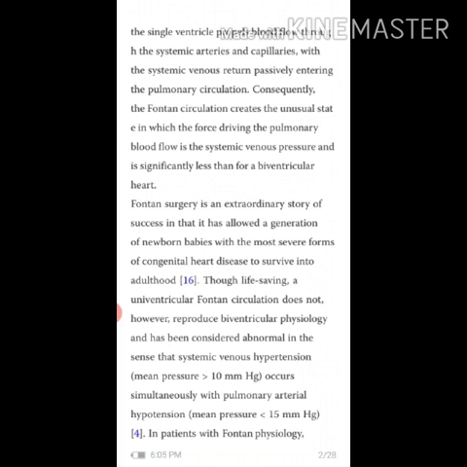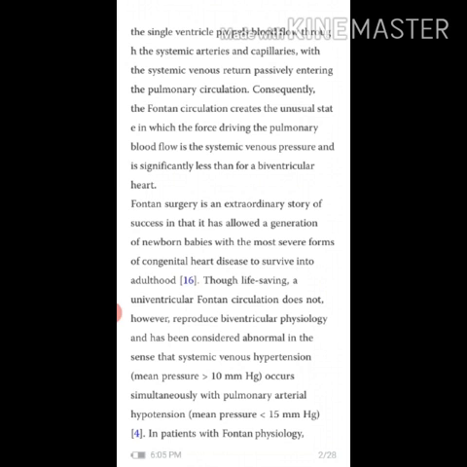Thus, the single ventricle propels blood flow through the systemic arteries and capillaries with the systemic venous return passively entering the pulmonary circulation. Consequently, the Fontan circulation creates the unusual state in which the force driving the pulmonary blood flow is the systemic venous pressure and is significantly less than for a biventricular heart.